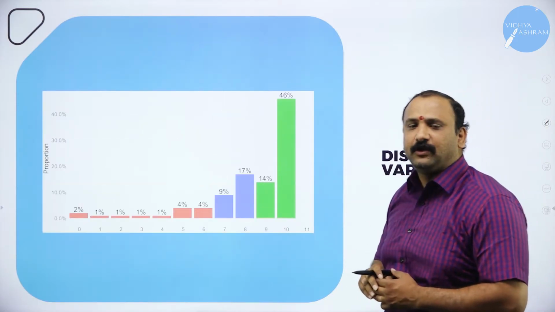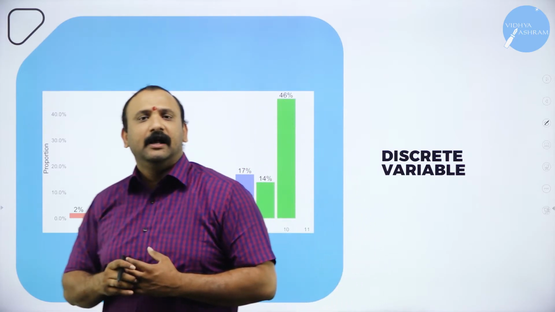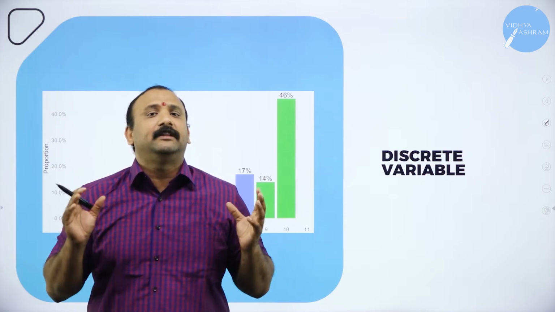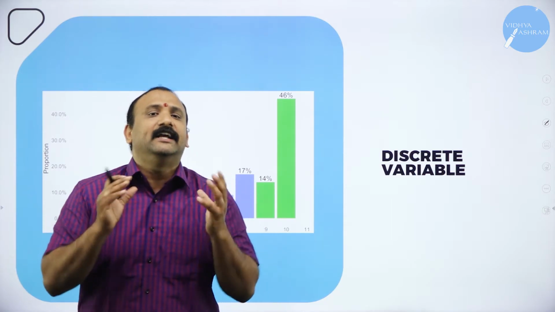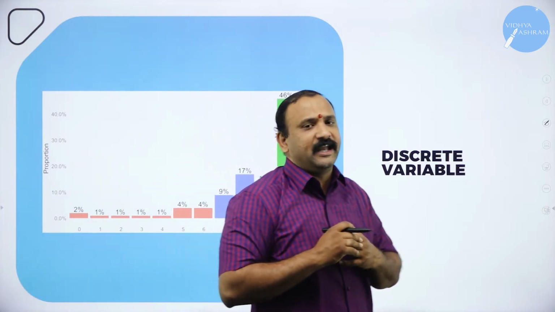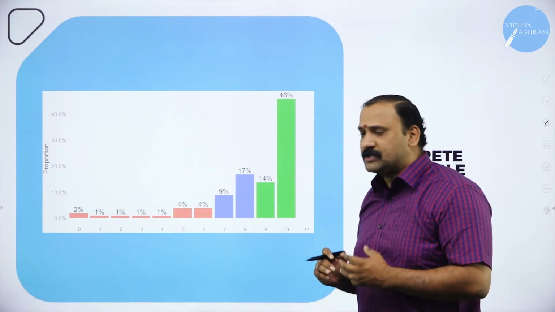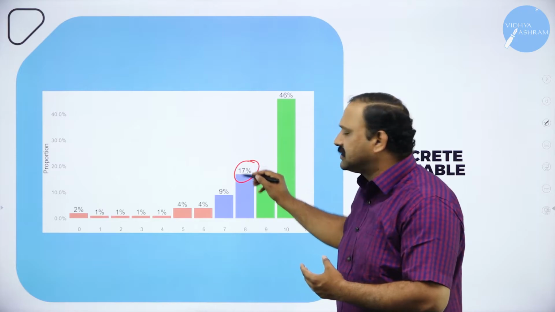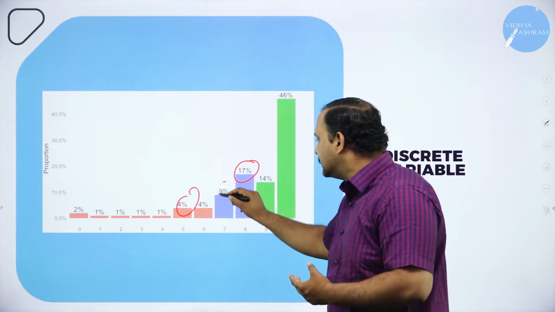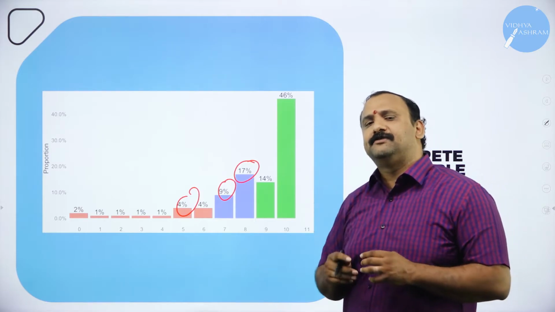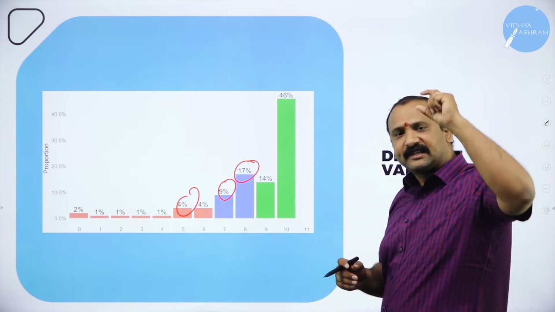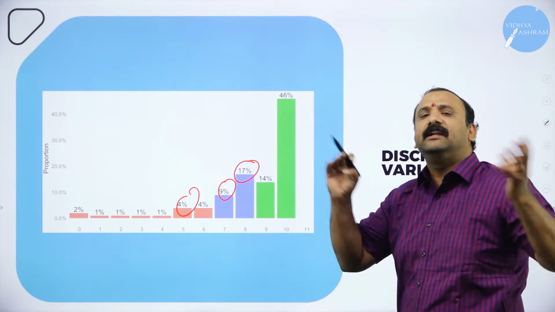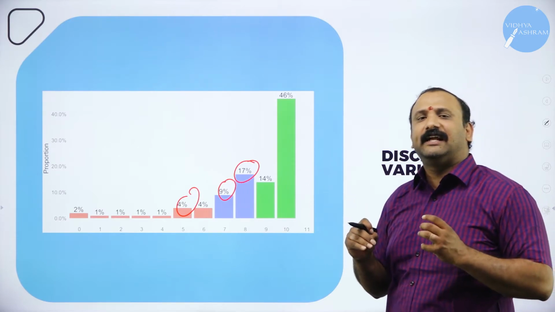Now we have a discrete variable. What is a discrete variable? As I have told you, it can take only specific values. It cannot take everything. It cannot accept any kind of value. If you look into the graph again here, there are certain specific values. When I talk about the word proportion, under proportion it is 17%, it is 4%, it is 9%. So there is some value that has been assigned. They are discrete, instant values. They can take only those particular values. You cannot suddenly give them any kind of value. You cannot say that they can take anything.